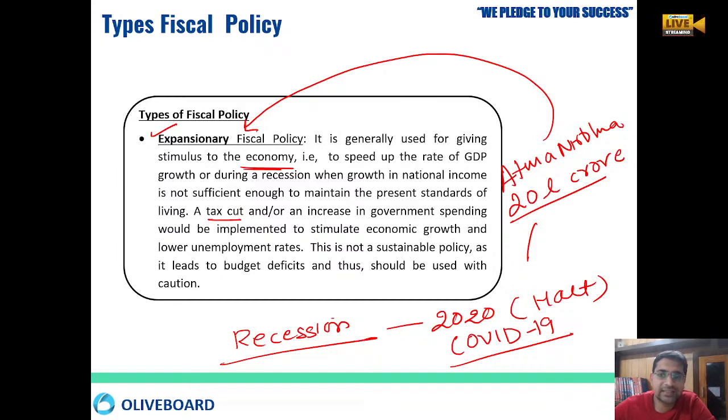Okay, so what is government doing over here? Government is cutting the taxes, government is increasing the government spendings. Then whenever there is a cut in the tax and government spendings are more, automatically it leads to a lower unemployment rate, because more and more people will be getting jobs. Okay, but this is not that sustainable, because you have to keep a balance. It should be neither too expansionary nor too contractionary. It has to remain at a stable level, right?